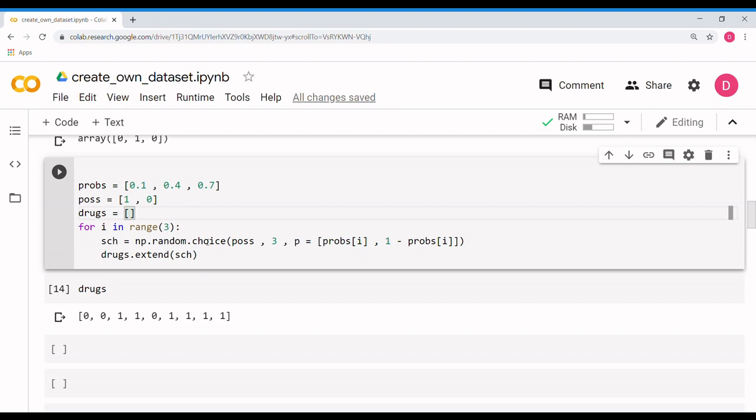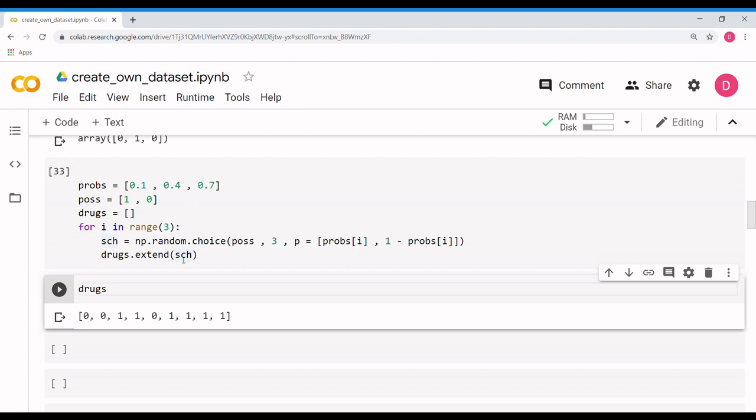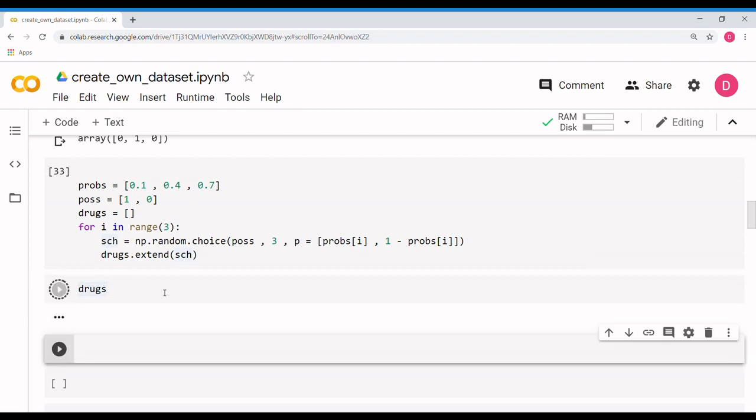This is for grades, and for each grade your possibilities were 0 and 1. For each grade you want 3, and these are the probabilities. Now, probabilities means from here you can just look at this code, and if you run this code and run this one too, you'll get these values.